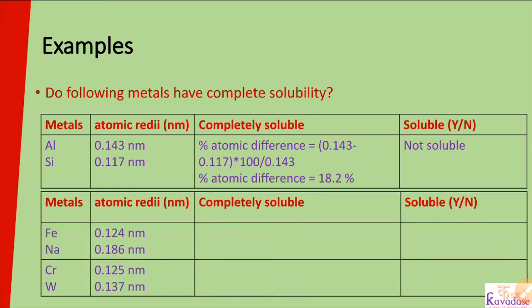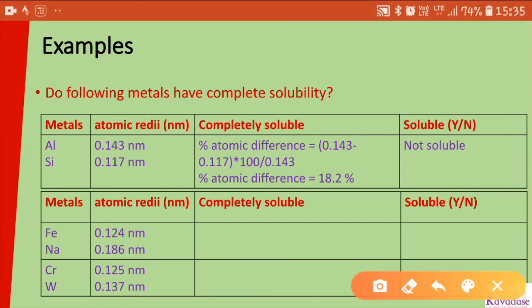So here is your homework. You can see iron and sodium, and chromium and tungsten. If other factors are favorable, then calculate the percentage atomic difference, and state here whether it is soluble or not.